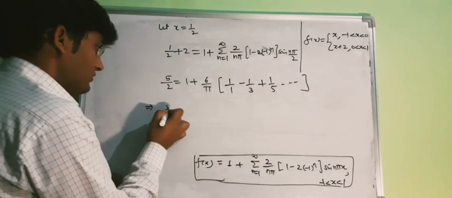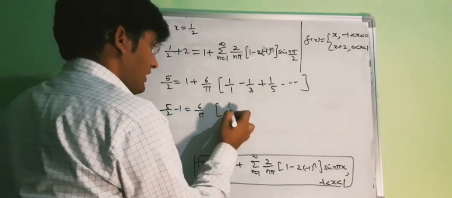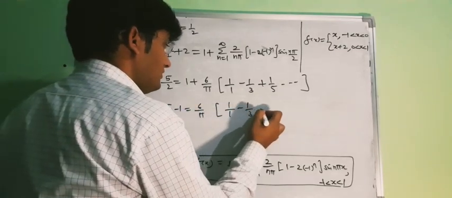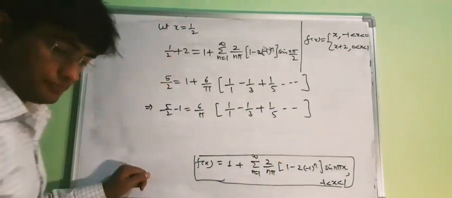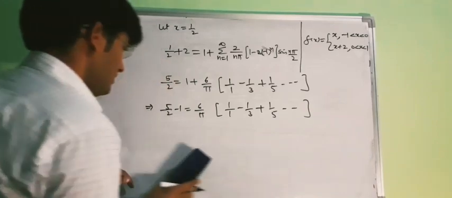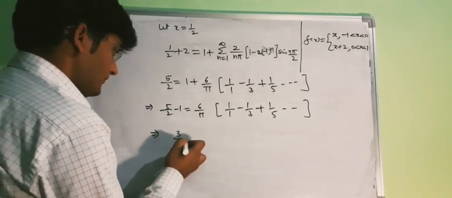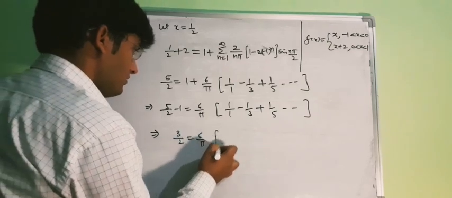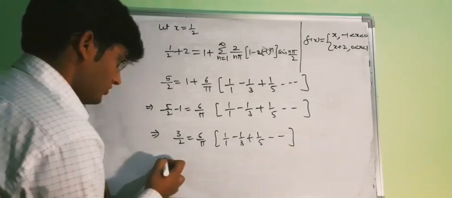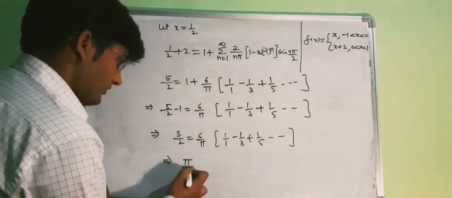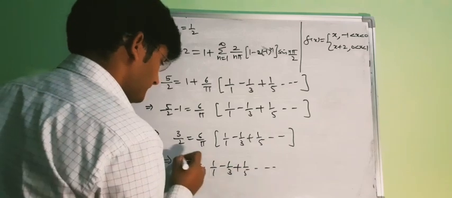So in the left hand side we have 5 by 2 minus 1, equal to 6 upon pi, and in the bracket we will have 1 by 1 minus 1 by 3 plus 1 by 5 and so on. So this is 5 minus 2, which means 3 by 2, equal to 6 upon pi times 1 by 1 minus 1 by 3 plus 1 by 5 and so on. So this is equal to pi by 4. So the sum of this series is pi by 4.